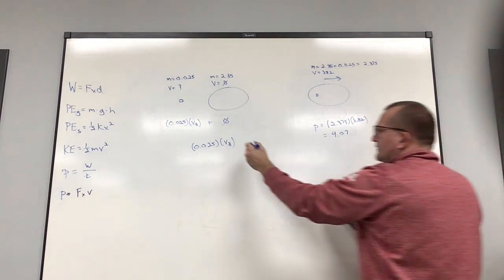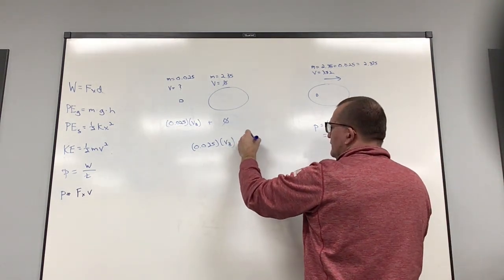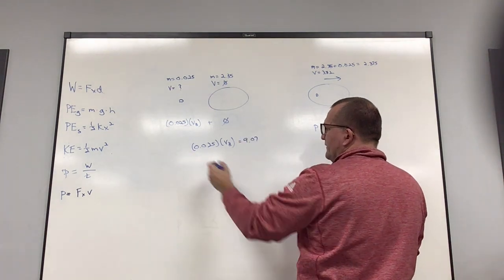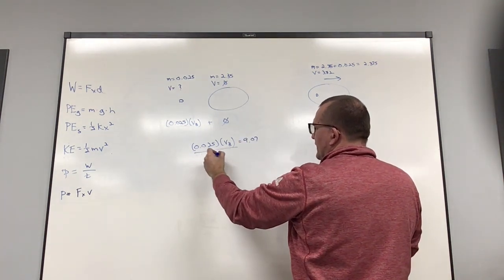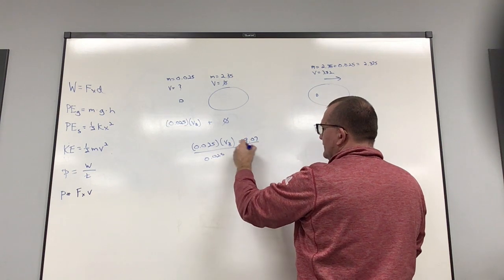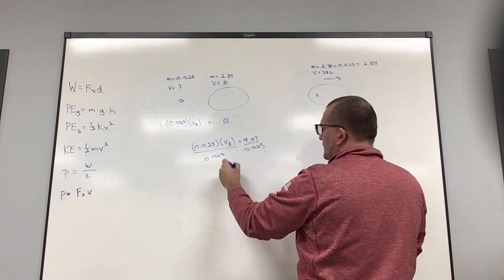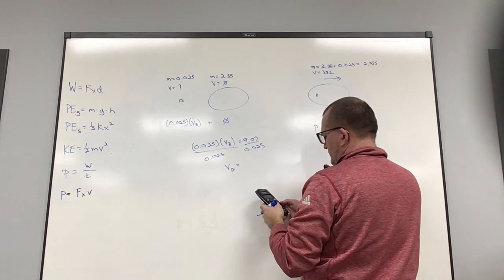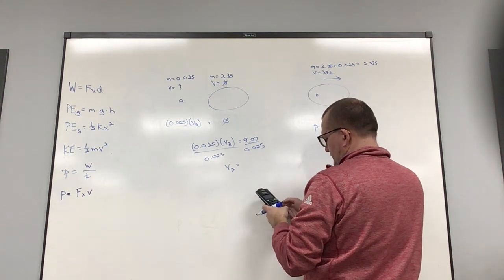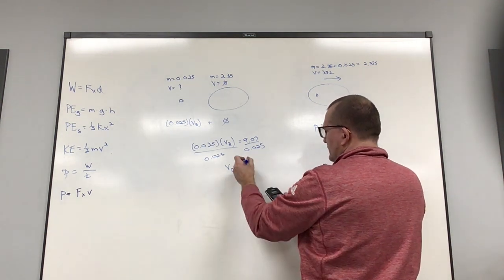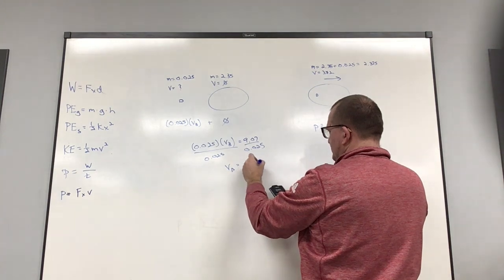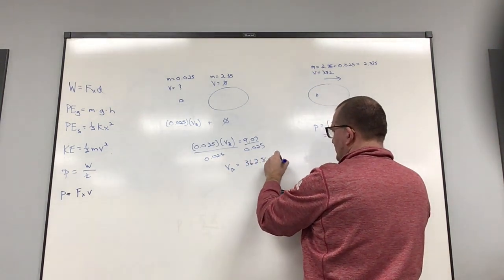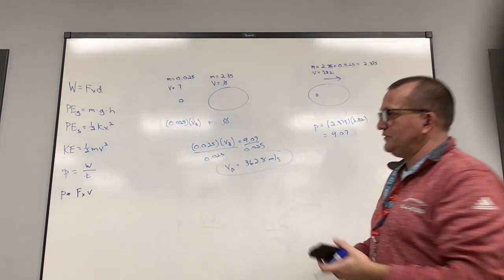Momentum here is equal to momentum here. I divide by my mass, and that tells me my velocity, which is 362.8 meters per second. So that's how fast the bullet is traveling.